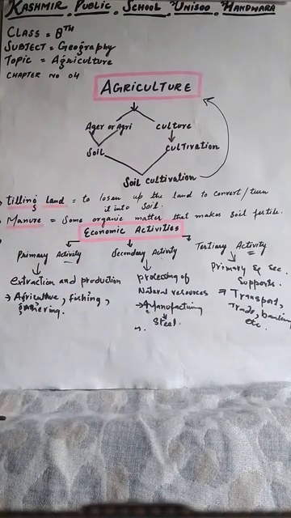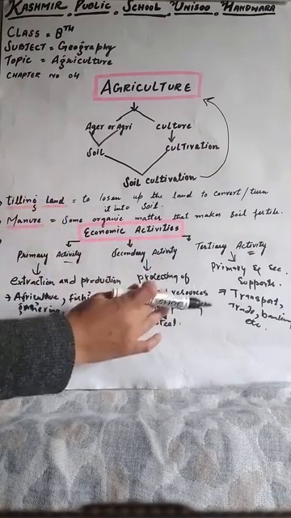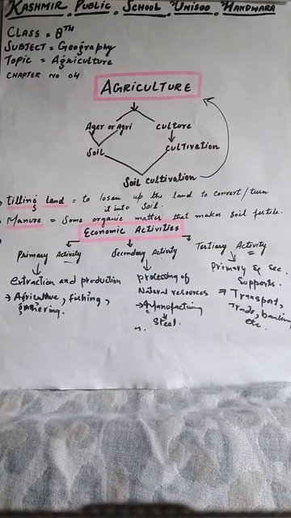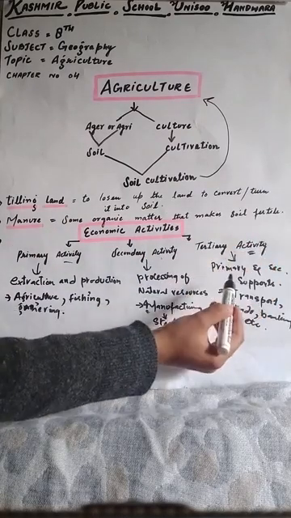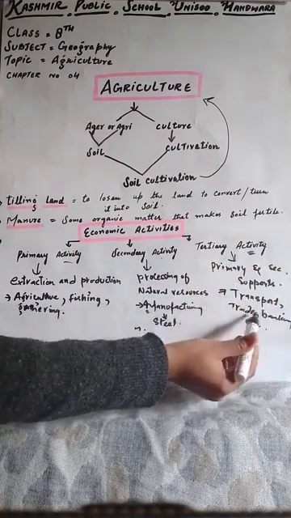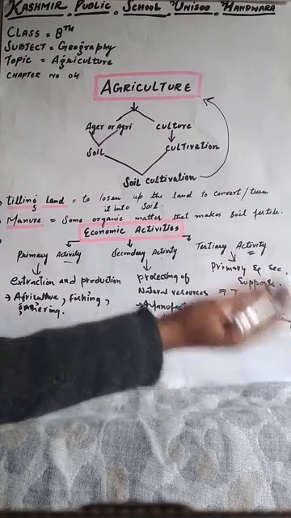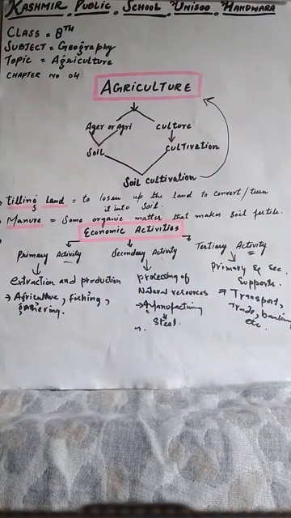Okay, students, now when that bread or those biscuits reach the market, then we can say this activity is a tertiary activity. How did it reach us? Through transport, trade, banking, or advertising.